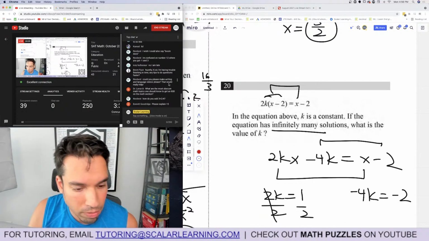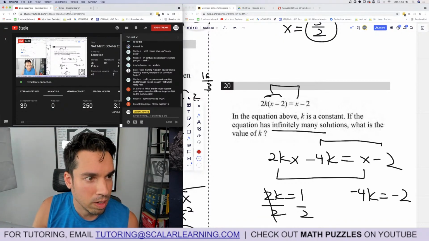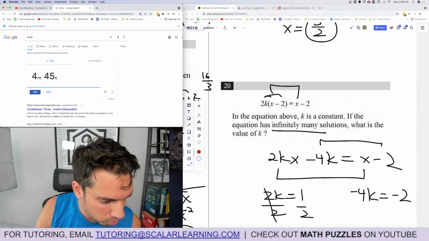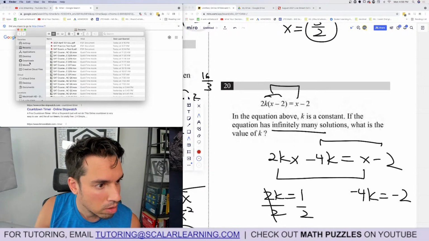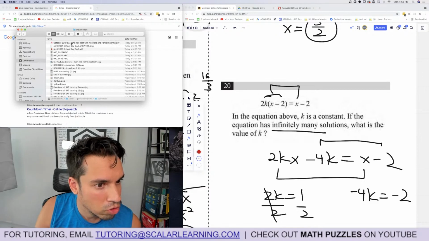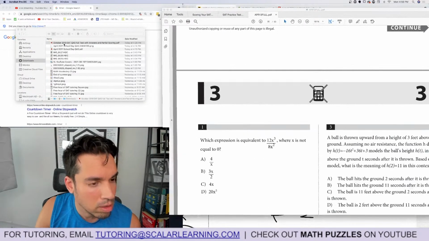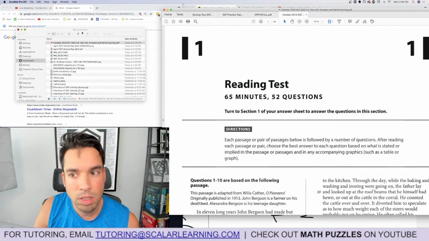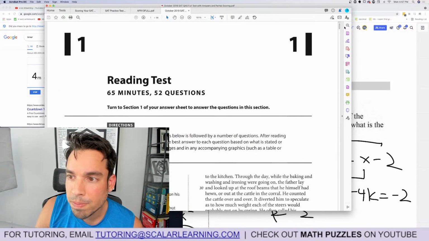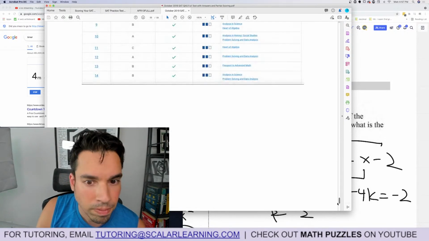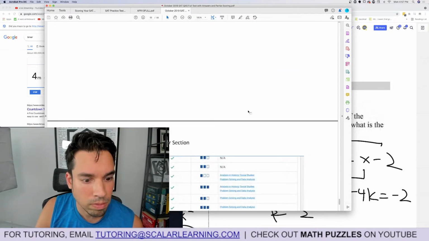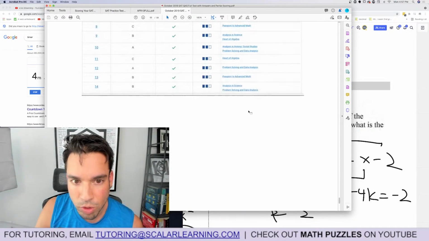Please explain 15. Okay, first of all, I have to check, make sure I got all the answers correct. Let me see here. Download. I think this has the answers at the end. Let's double check. Yes, it does. That's the calculator section. We're doing that tomorrow.